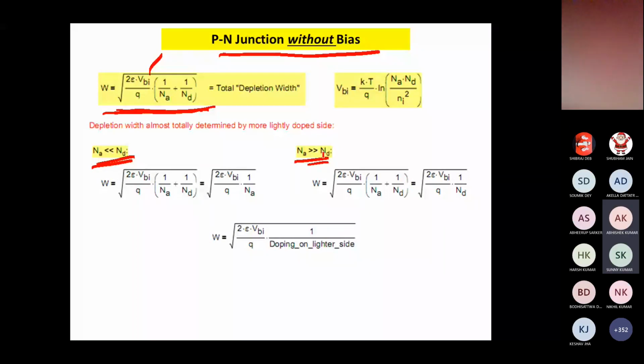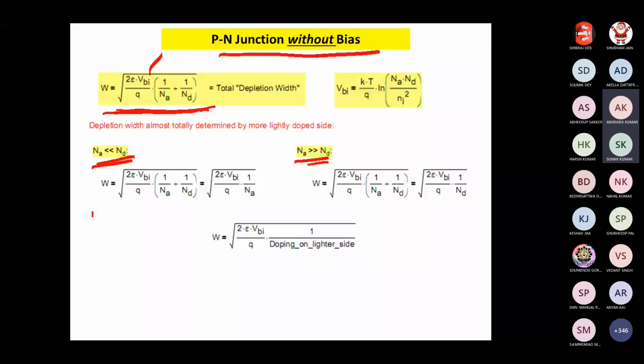What is Na and Nd, sir? So far I have not told. Na is the acceptor concentration and Nd is the donor concentration. I am repeating these things because I don't have so much time to clear all this 3-4 times.